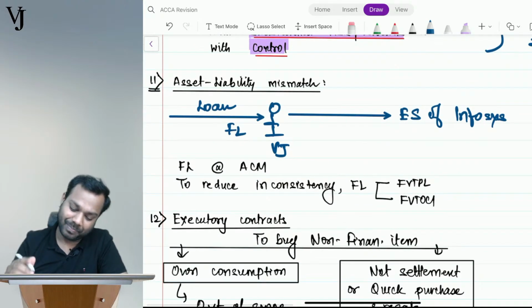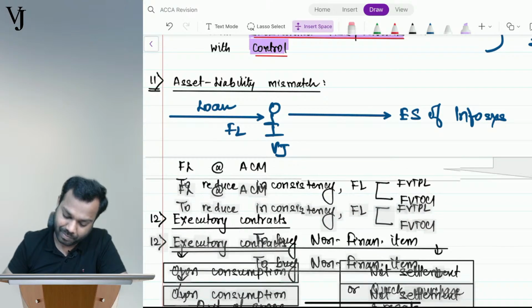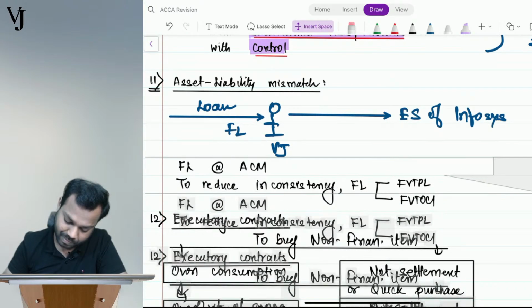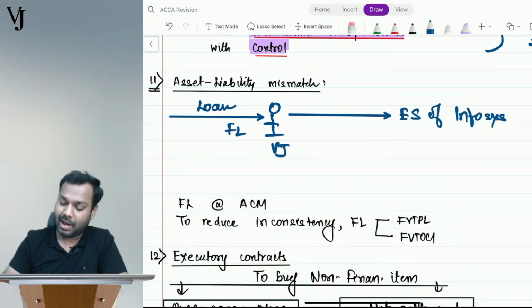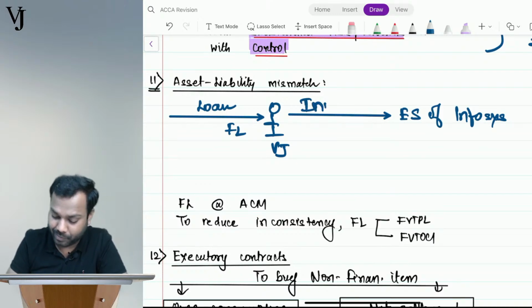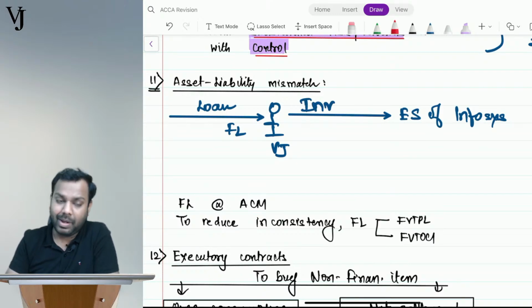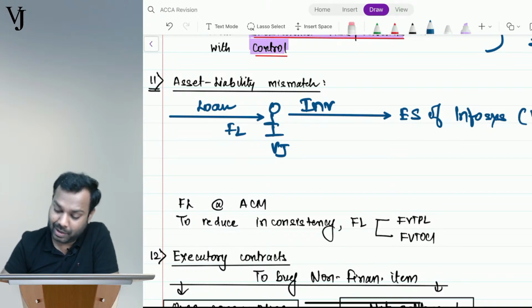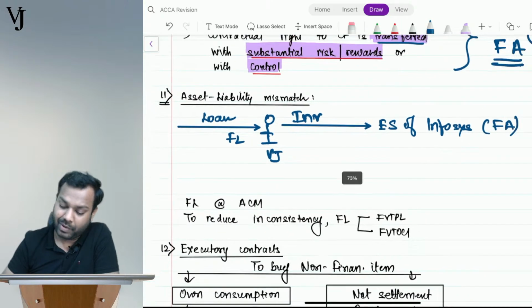Now understand, I took a loan and I invested that money in the equity shares of Infosys. Tell me guys, this investment in equity shares is my financial asset.